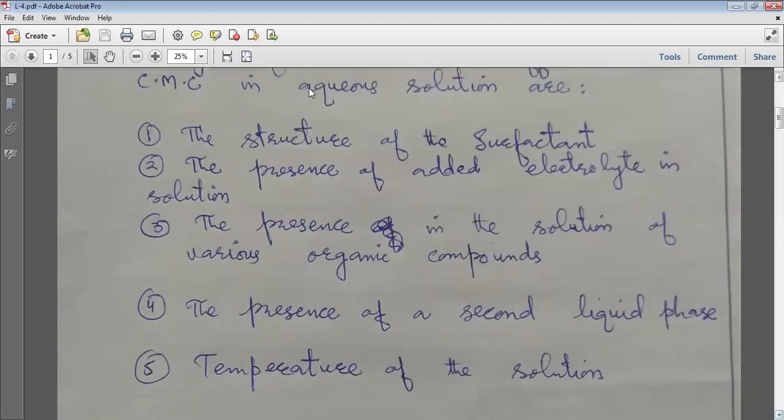And the fourth factor will be the presence of a second liquid phase. That means when we change the solvent to two phases, the solvent now consists of two distinctive phases. One will be the liquid phase. What will happen then to the CMC? And the last factor that affects the critical micelle concentration will be the temperature.